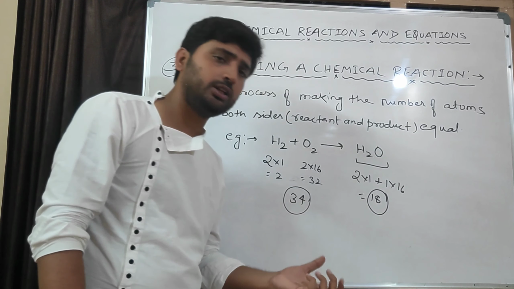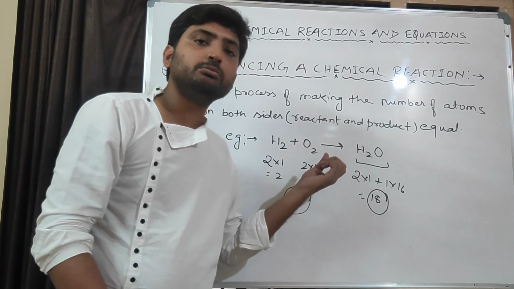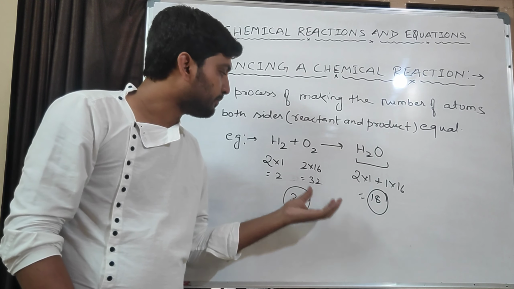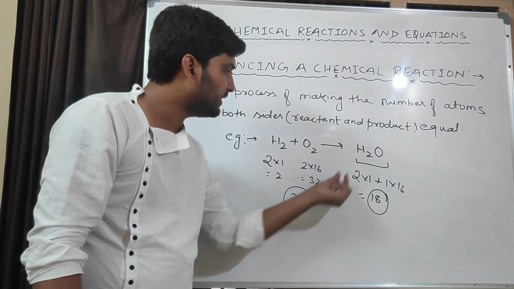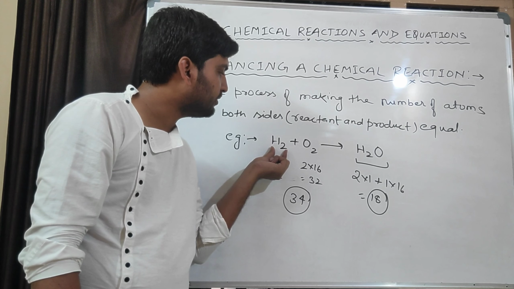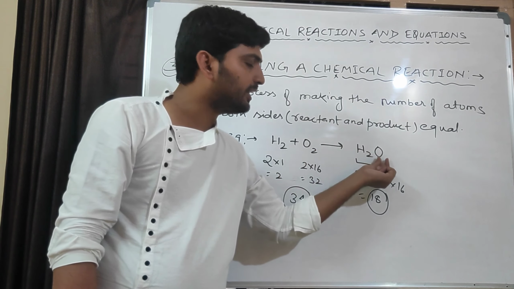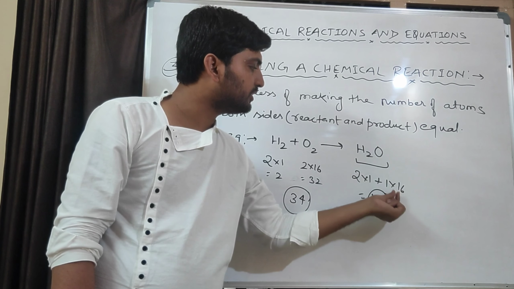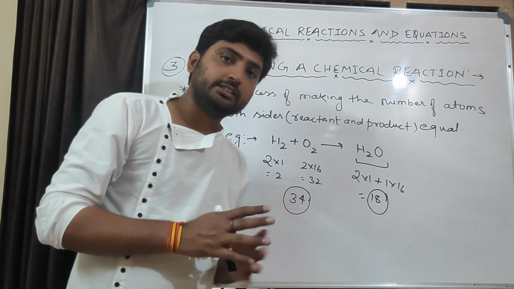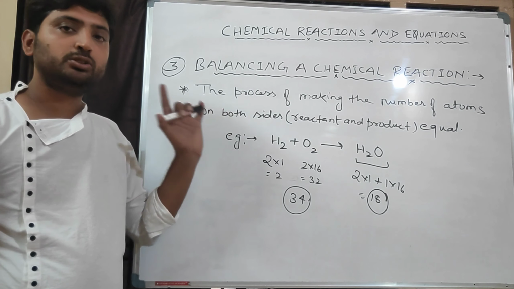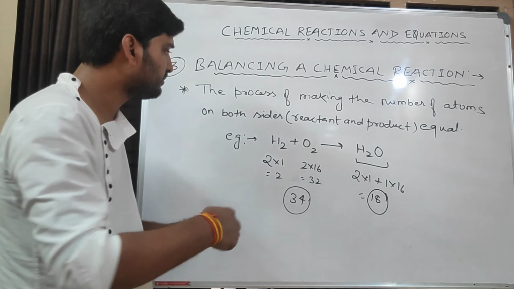We have to make them equal. So how will we make them equal? By making the number of atoms of the different compounds or elements equal. If you see here, there are 2 atoms of hydrogen here and also 2 atoms of hydrogen. Here 2 atoms of oxygen, here 1 atom of oxygen. If we make here 2 atoms of oxygen, what will happen? This will be 2 into 16, again this will become 34. So balancing is needed to follow the law of conservation of mass. Okay.